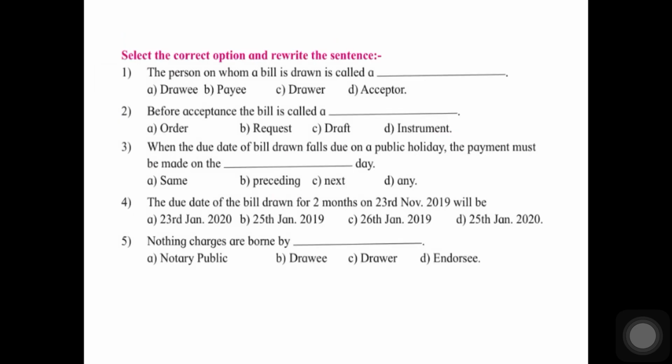Now let us see, very easy, select the correct option, rewrite the sentence. See if you can do it on your own. The person on whom the bill is drawn is called drawee. Before acceptance, the bill is called, there are four options: order, request, draft and instrument. The correct answer is draft.